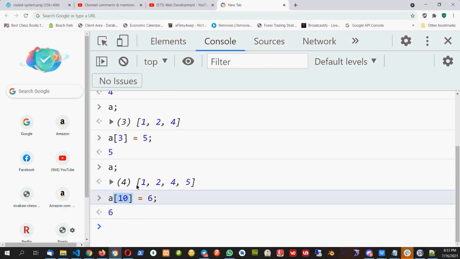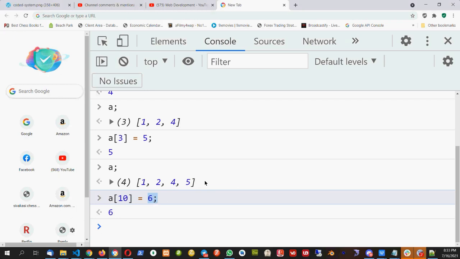So I put A10 equal to 6. Now tell me what will be this array. I will get 1, 2, 4, 5, and after 5 what I will get? Because up till A3 I put 5. Now suddenly I am not putting A4, A5, or A6, I am directly putting A10 equal to 6. Now what will happen to the in-between numbers? What will be the next number after 5?